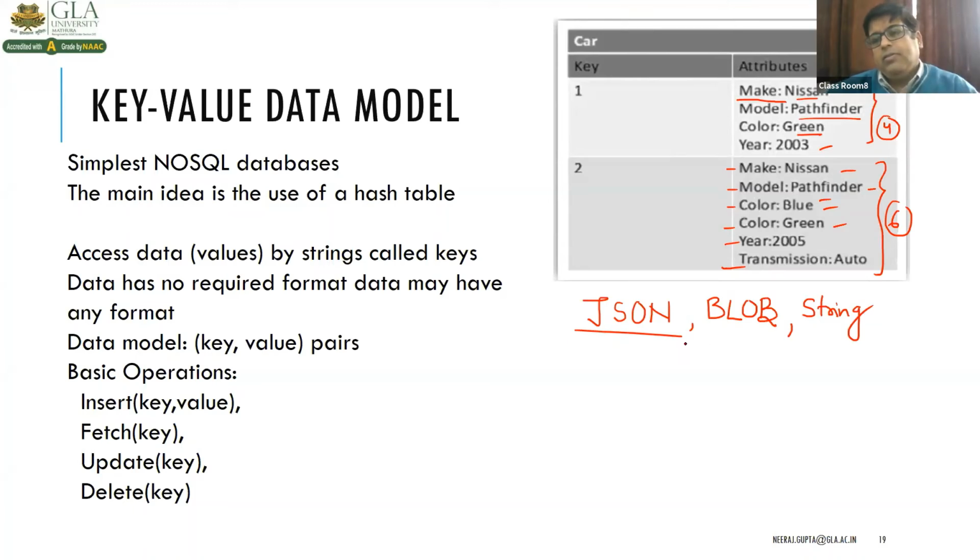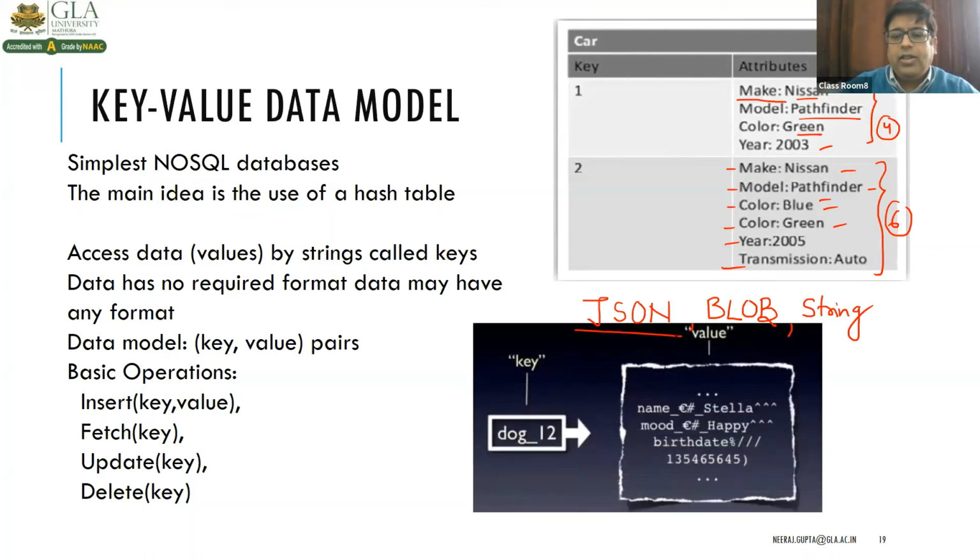So this is the example of key value pair. This is your key and these are the values. This value is actually a collection or dictionary, or we can say an associative array, which is schema less.